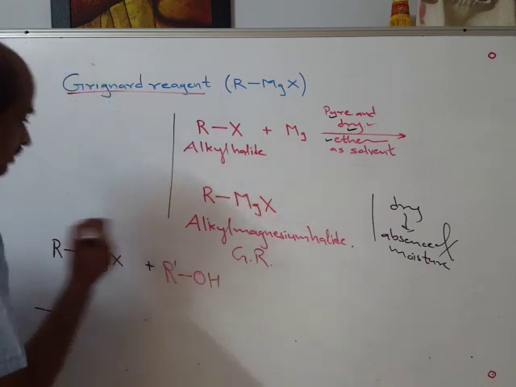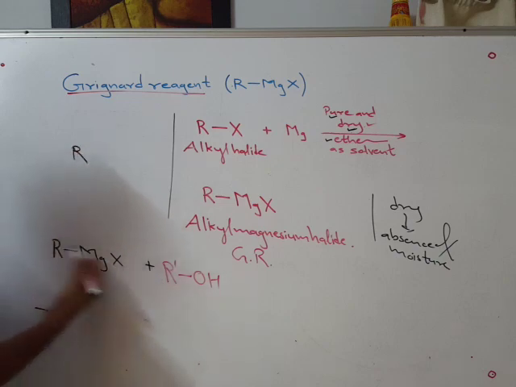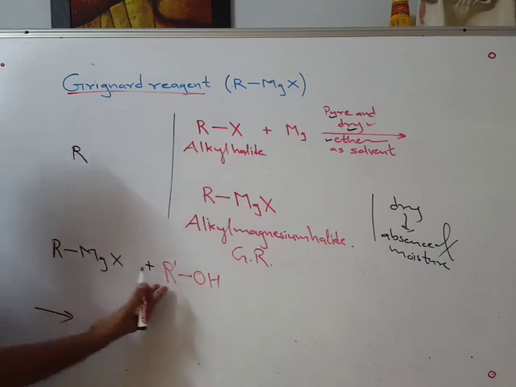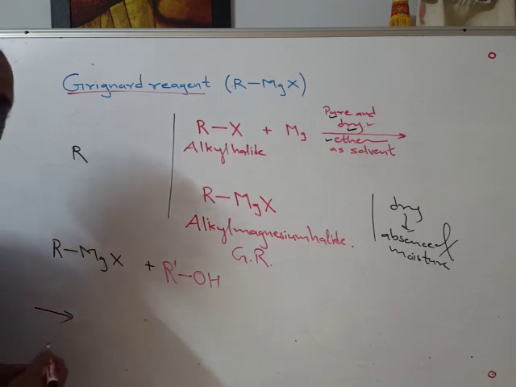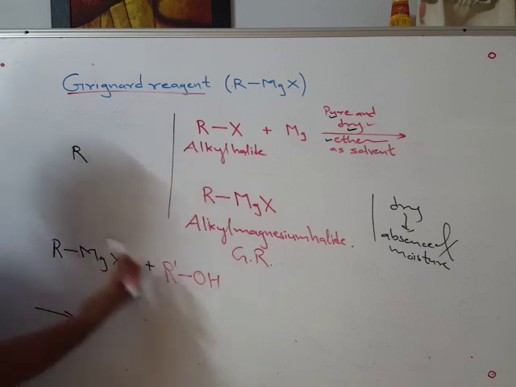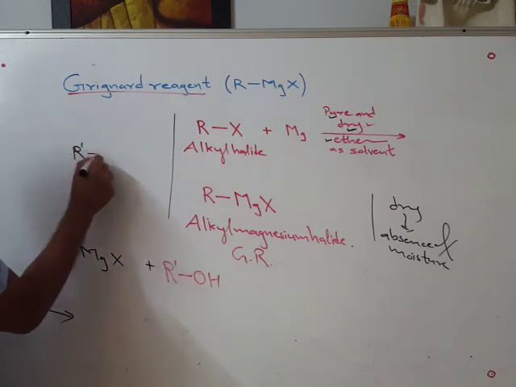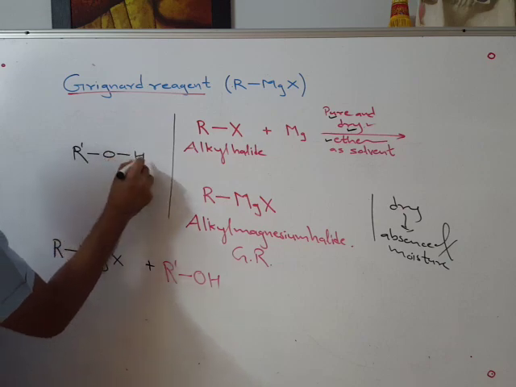Because in alcohol, both the alkyl groups may or may not be the same. Therefore, if this is R, let this be R prime. If this one is ethyl, it can be methyl. Both can be methyl, ethyl, methyl, propyl, any. And in alcohol, the OH bond is polar.